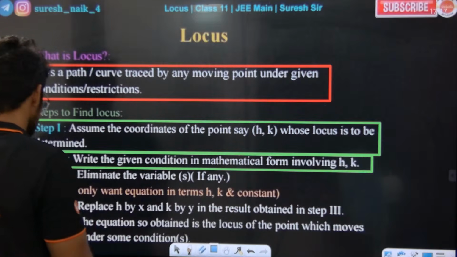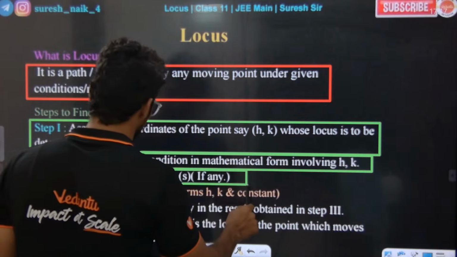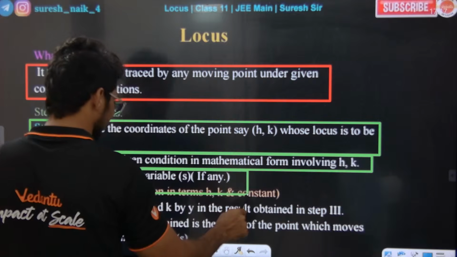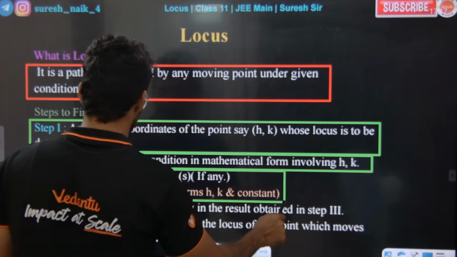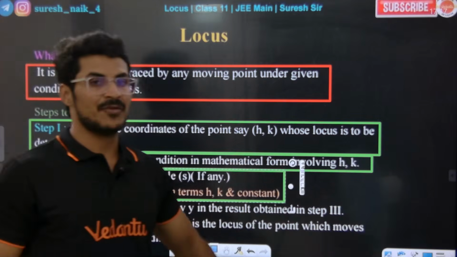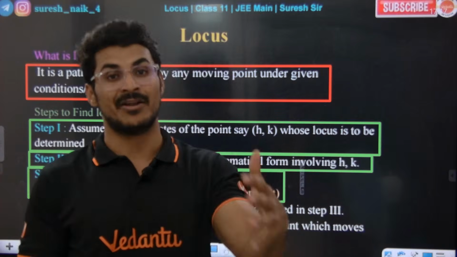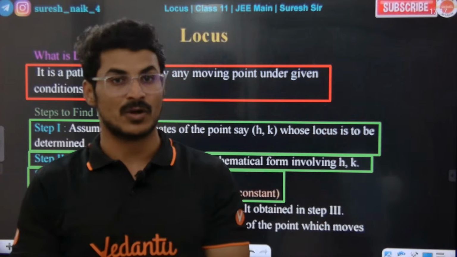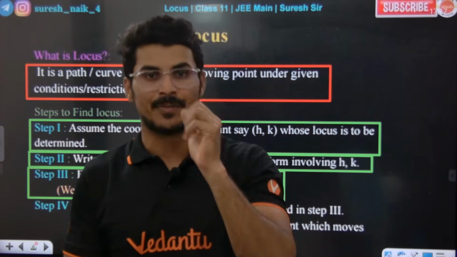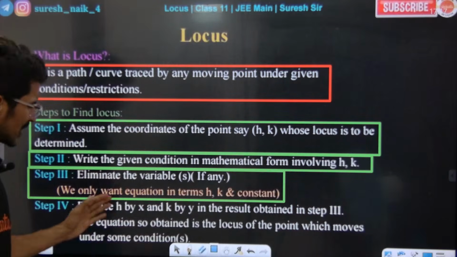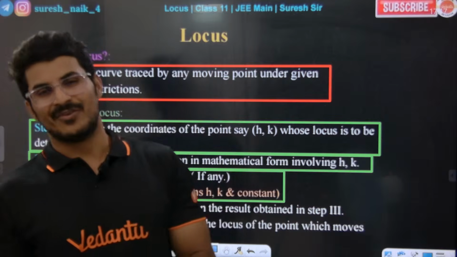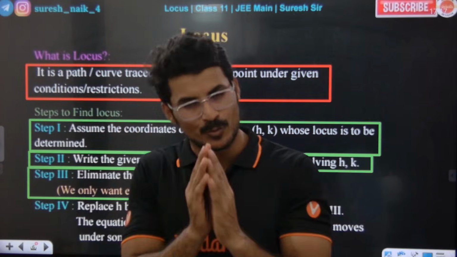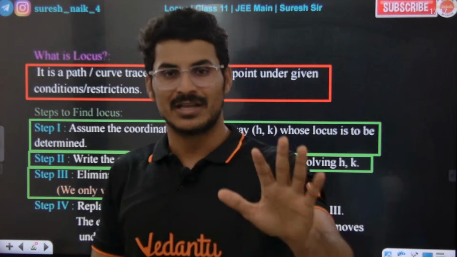Now step number 3: eliminate any other variables if you have any. Other than h comma k, if you have any other variables, let's say theta, alpha, t, such variables will come. If those variables are there, we need to eliminate them and proceed further. Whenever we talk about these steps we won't understand, but once you see a question you will understand well.